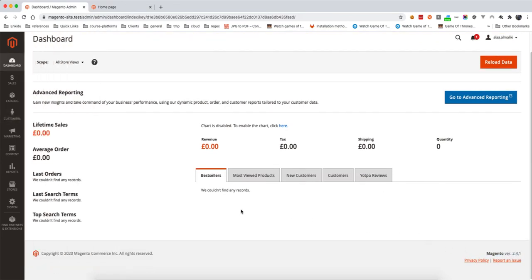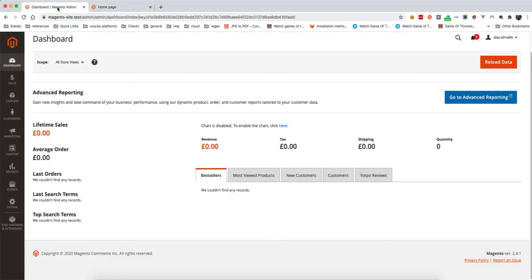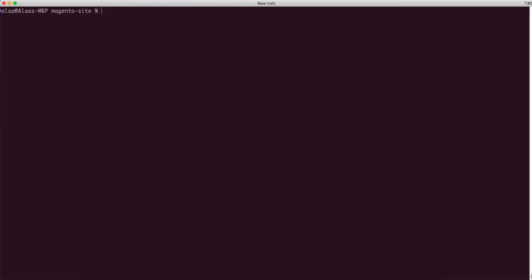it's 2.4.1 here. Now I would like to go with the sample data to have some data to work with, not just a plain Magento installation. So the way I do it is php bin/magento, and then I need to look for the sample data.